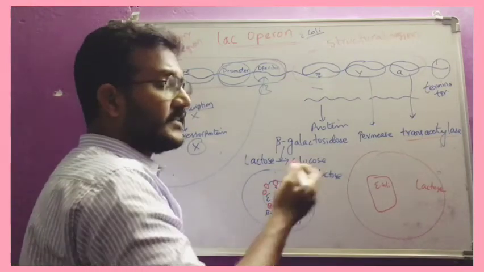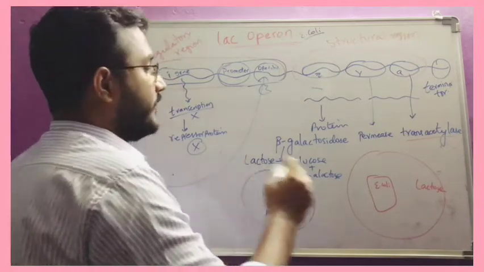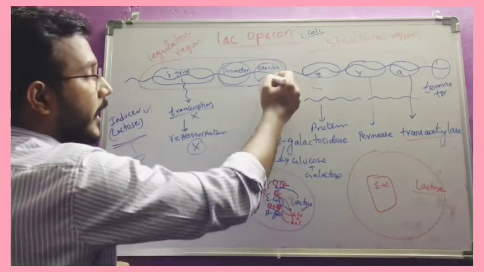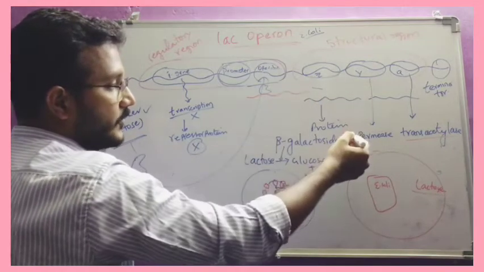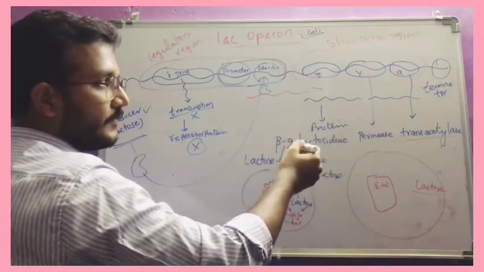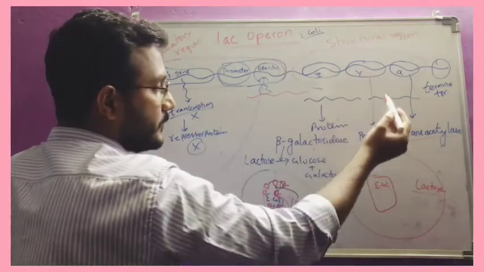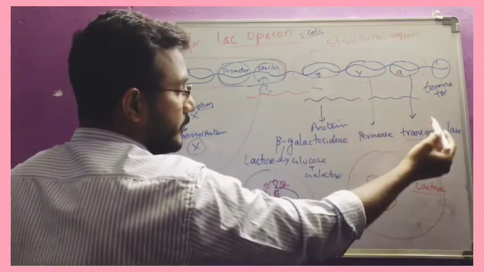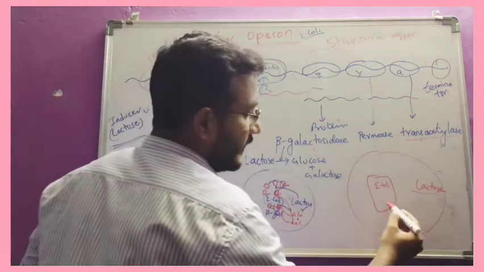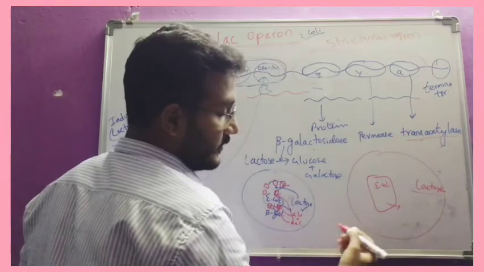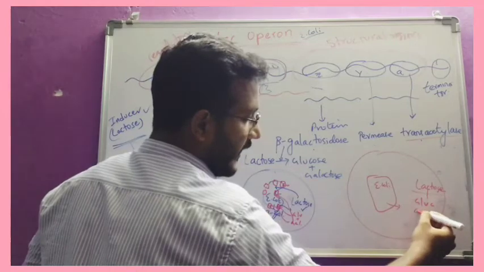If the lactose is there, the enzymes, that means proteins, should be produced to digest that lactose. Now this acts as an inducer and activates the operator, and the operator facilitates the mRNA and leads to the formation of different proteins. The Z gene is responsible for beta galactosidase, the Y gene for permease, and the A gene for trans-acetylase. Now the beta galactosidase will be released into the cytoplasm or the lumen, and it will digest the lactose into glucose plus galactose.